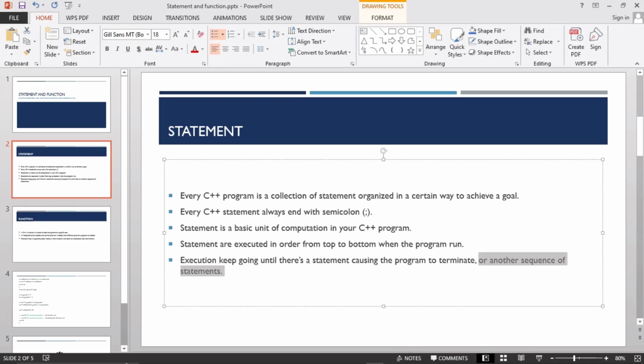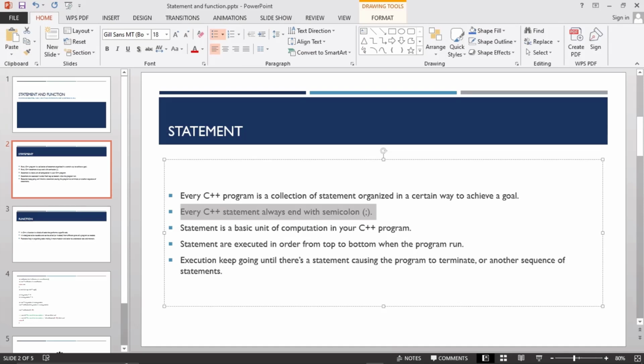First of all, try to understand this as a basic introduction to statements. A statement ends with a semicolon, and a C++ program is a collection of statements organized in a certain way to achieve a goal.